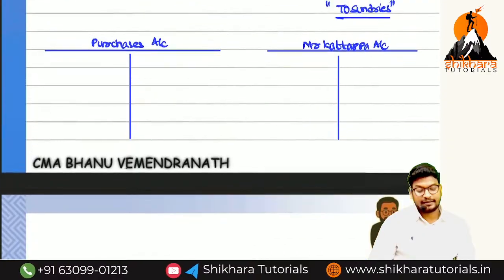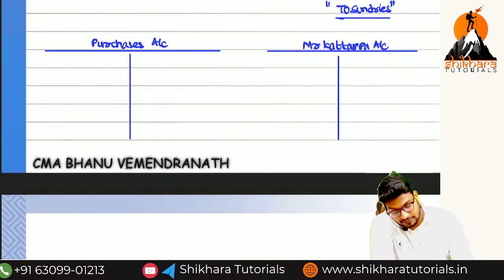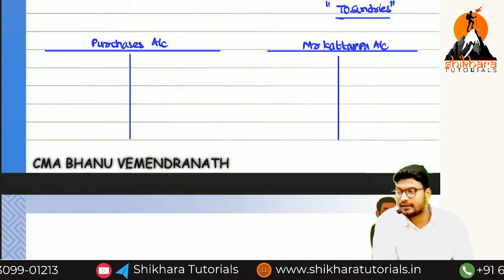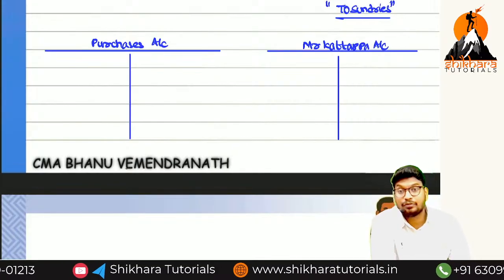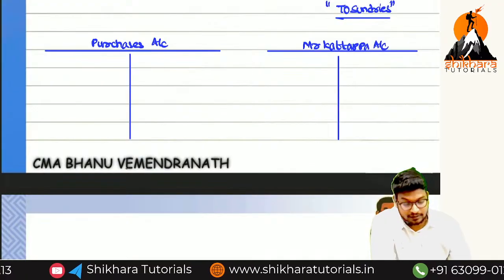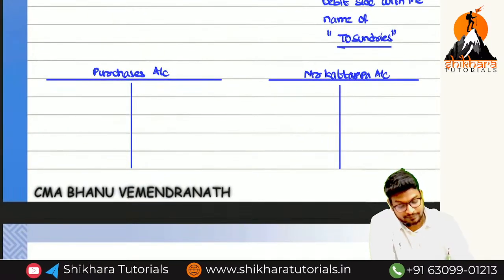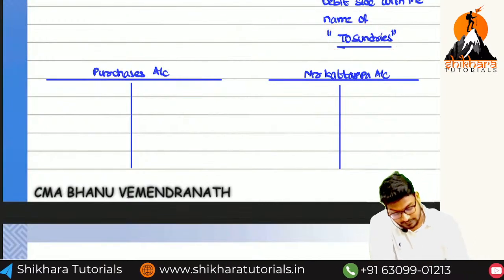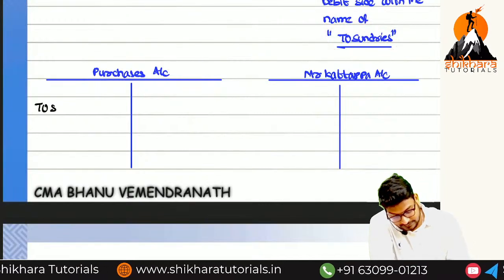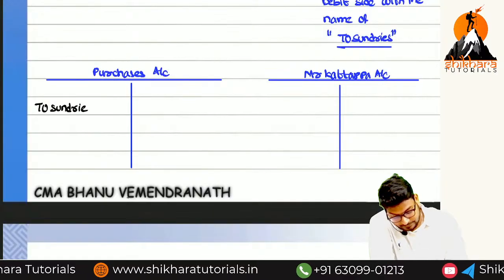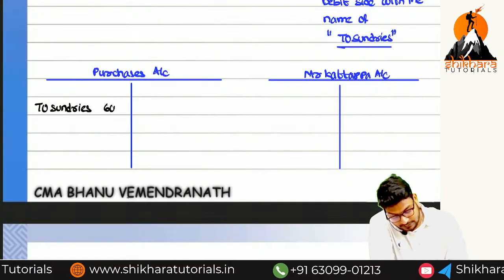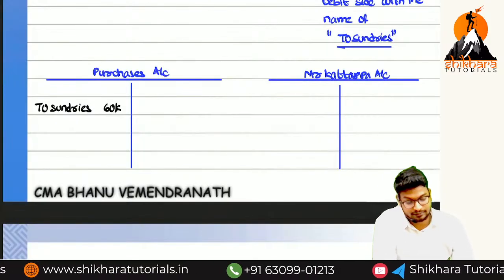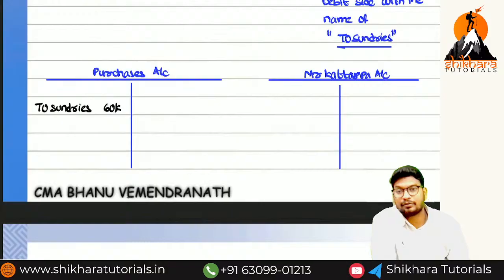How to pass the entries, mano? In the purchase account, we need to write "To Kattappa, To Bahubali, To Ballal Deva," or what we need to write, ma? Two sundries is sufficient. Are you getting the point? Just now we have seen, yes or no, ma? So with the name of what, ma? Total of two sundries. So just write two sundries is equal to how much, ma? 60,000. Can I write like this? 60k means how much, ma? 60,000.